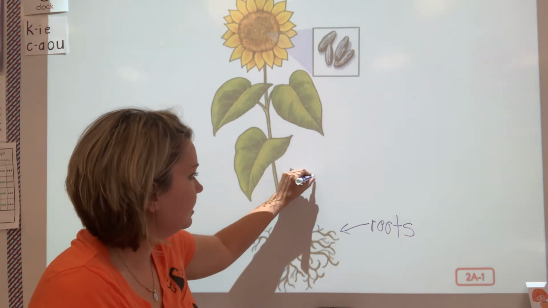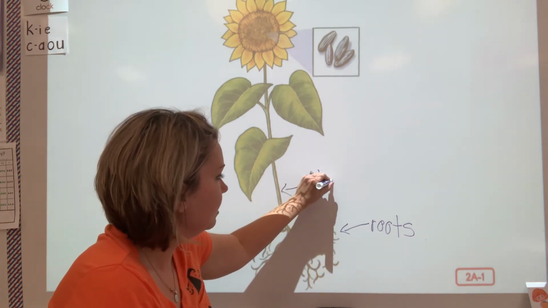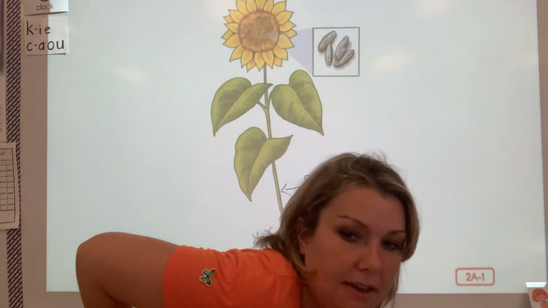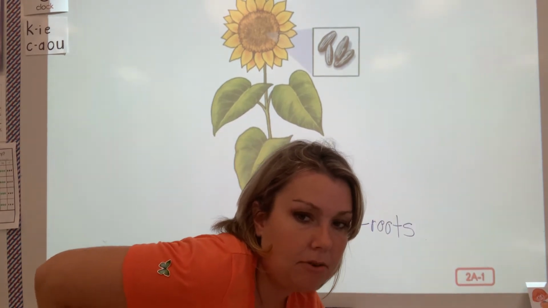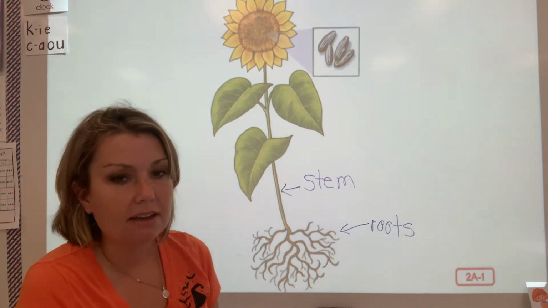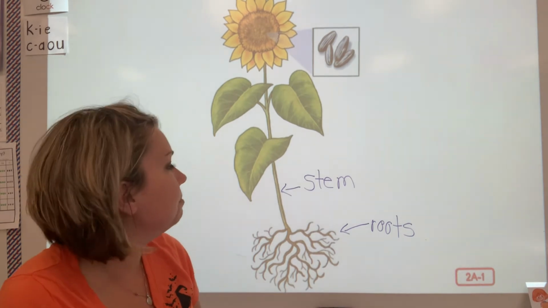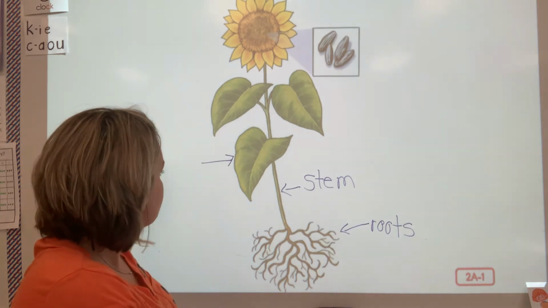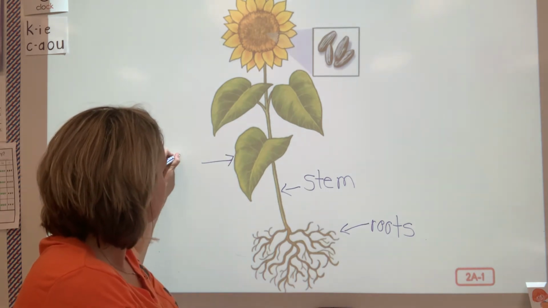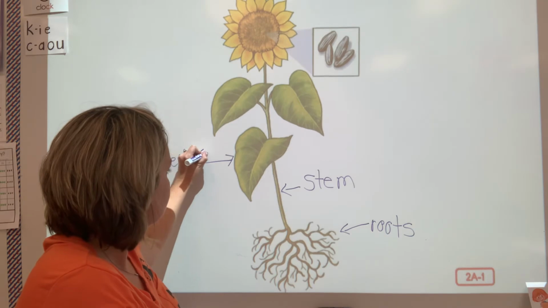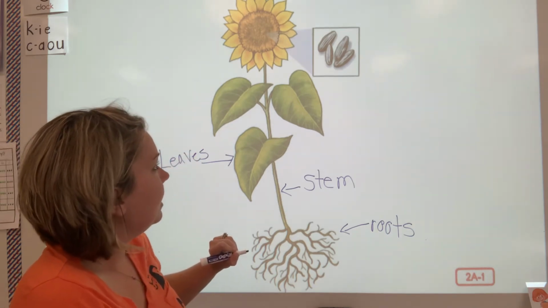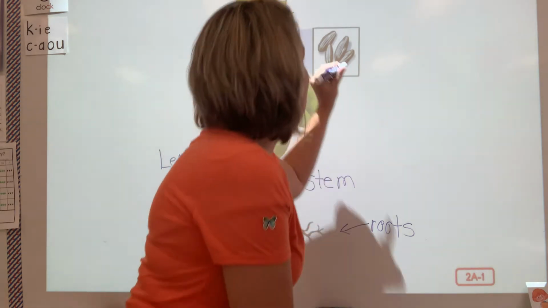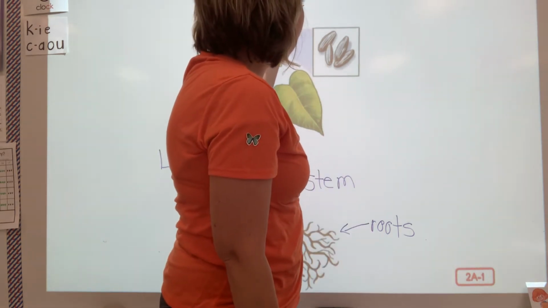This is the stem. It's kind of like our spine that holds us up. If you bend and feel that bone going down the center of your back, that's your spine. It holds you upright. On a flower, they have a stem. These are leaves. And this part is the flower.